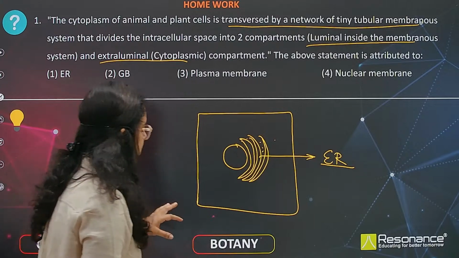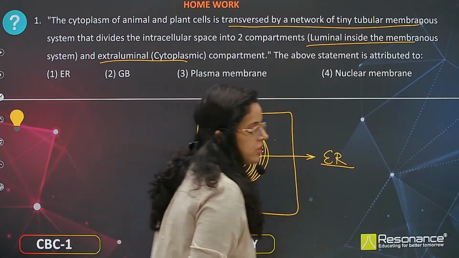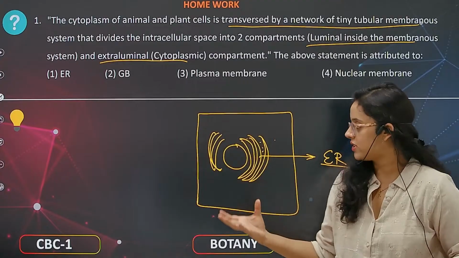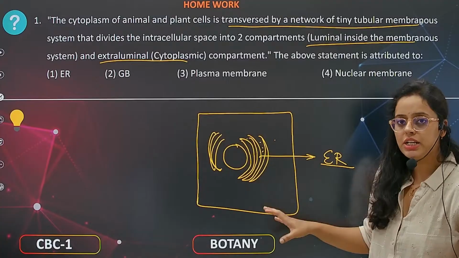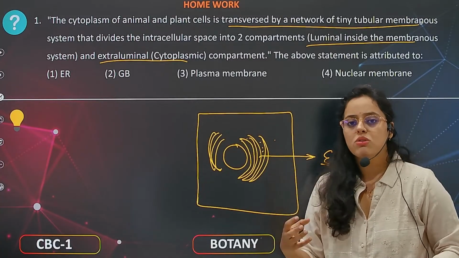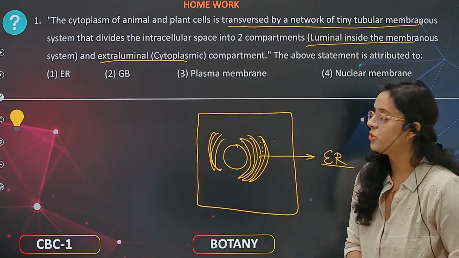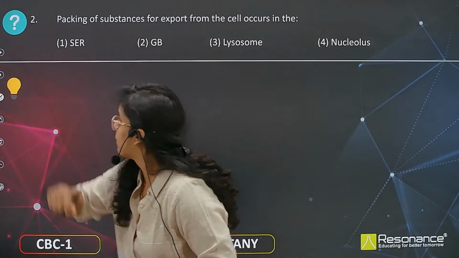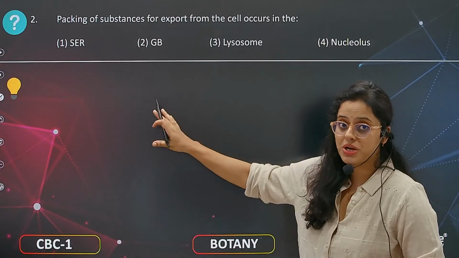This membranous structure is closely present around the nucleus, so that it can form proteins or lipids, or detoxify the cell, among the different functions of endoplasmic reticulum. These are the tiny tubular membranes. Now what about Golgi bodies? They are also tube-like structures, but they form disc-shaped structures. So here the answer is going to be endoplasmic reticulum. While explaining the question itself, I have answered. From now onwards, you are going to answer the questions.